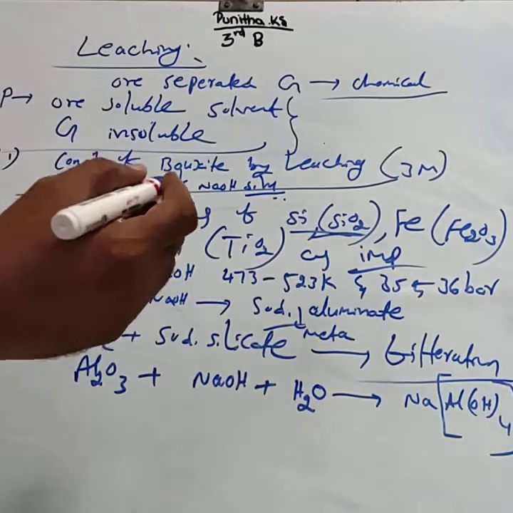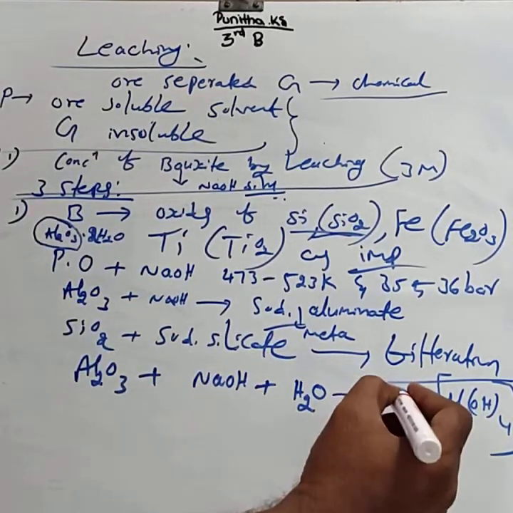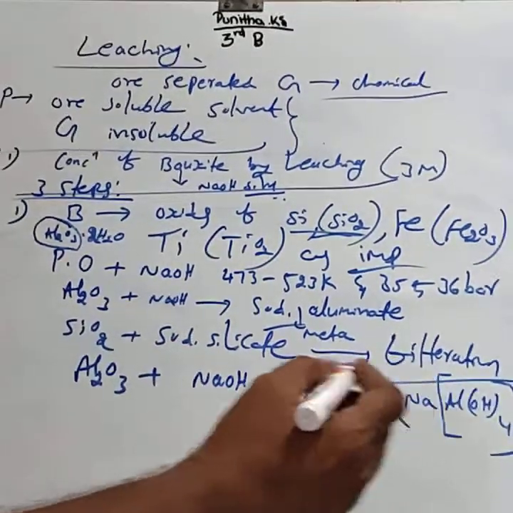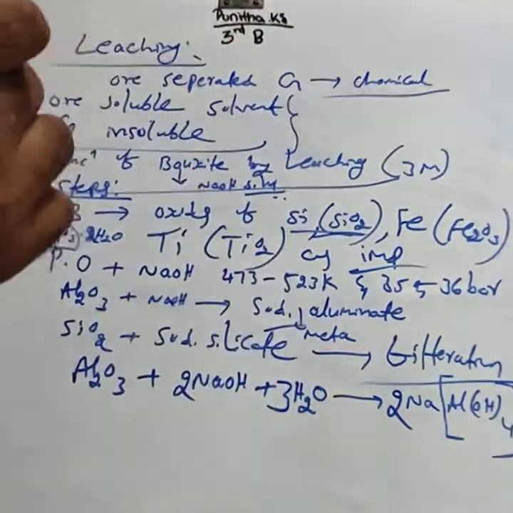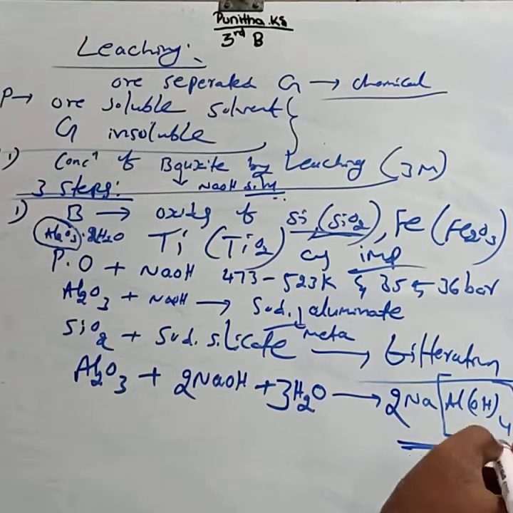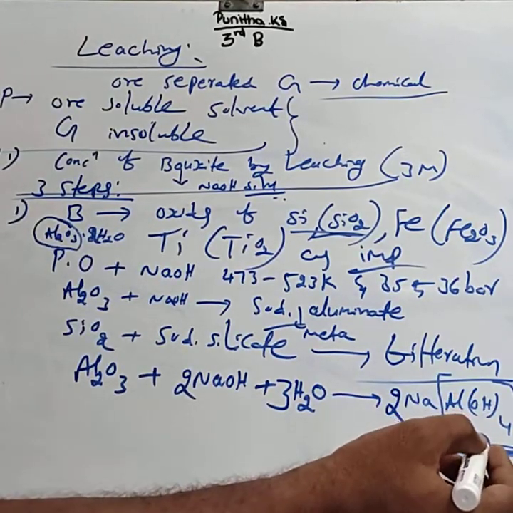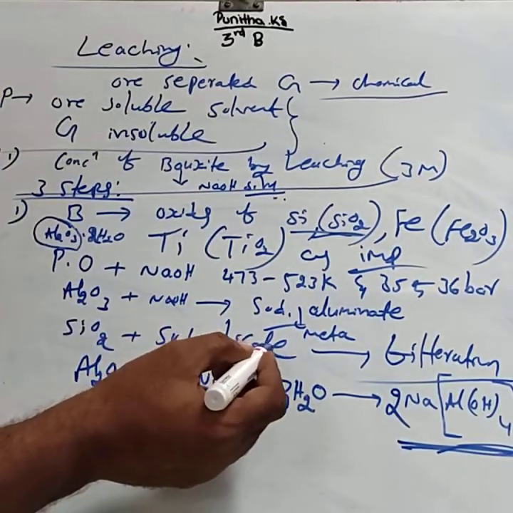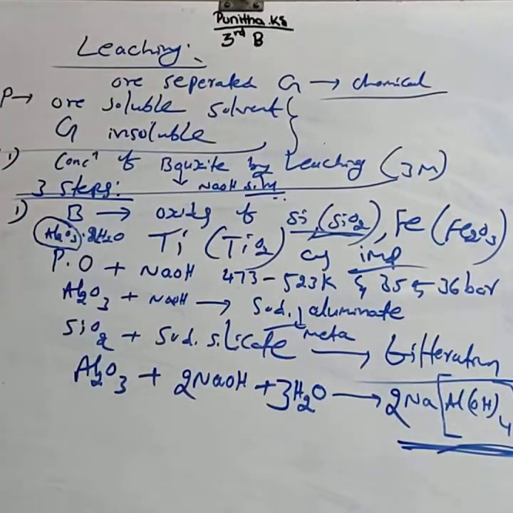You have to balance the reaction: Al2O3 gives 2Na[Al(OH)4], with 2NaOH and 3H2O. This is considered a sodium aluminate solution. Similarly, silica forms sodium silicate. For that one, the reaction is not required. This is the first step.